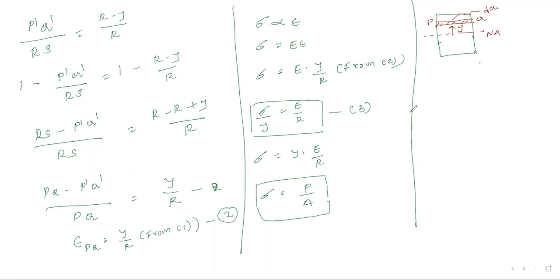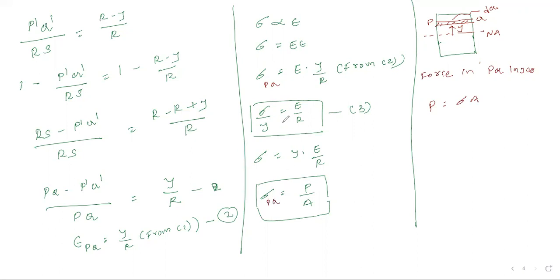So now we have already calculated stress, and from that stress we are able to calculate force in that element. Force in the PQ layer is nothing but P equals stress into area. We have calculated strain in the PQ layer, and from that strain we have calculated stress in the PQ layer.